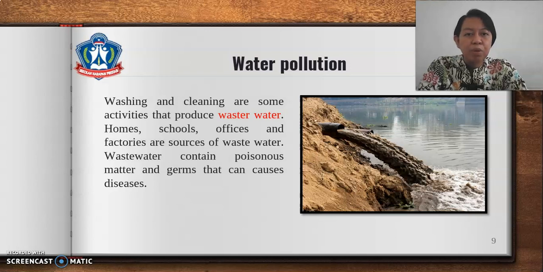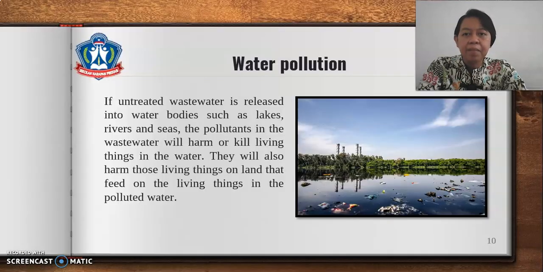What is water pollution? Washing and cleaning are some activities that produce wastewater. Homes, schools, offices, and factories are sources of wastewater. Wastewater contains poisonous matter and germs that can cause diseases. If untreated wastewater is released into water bodies such as lakes, rivers, and seas, the pollutants in the wastewater will harm or kill living things in the water. They will also harm those living things on land that feed on the living things in the polluted water.